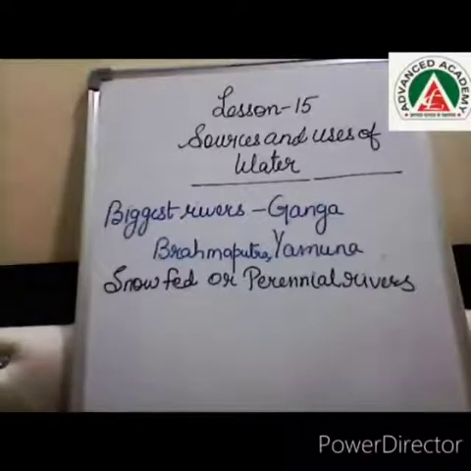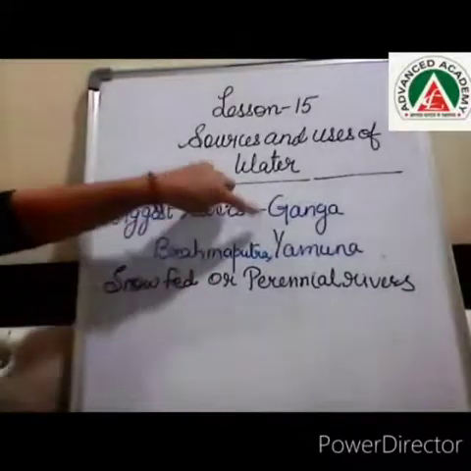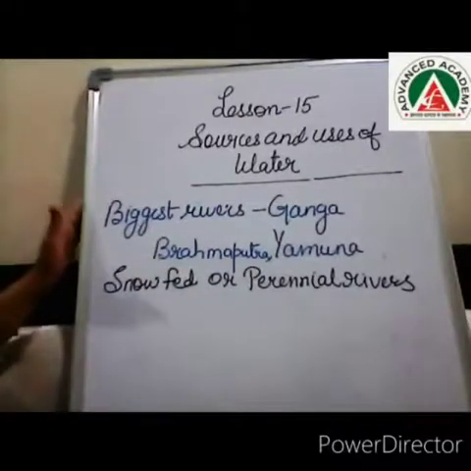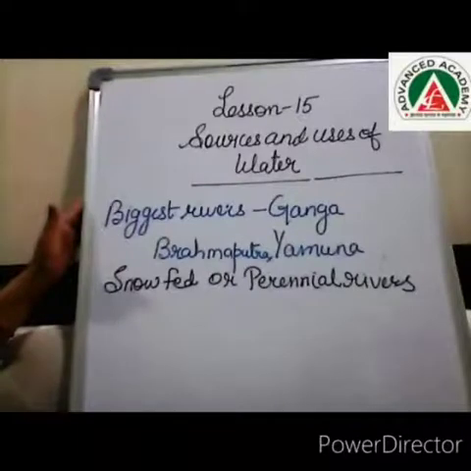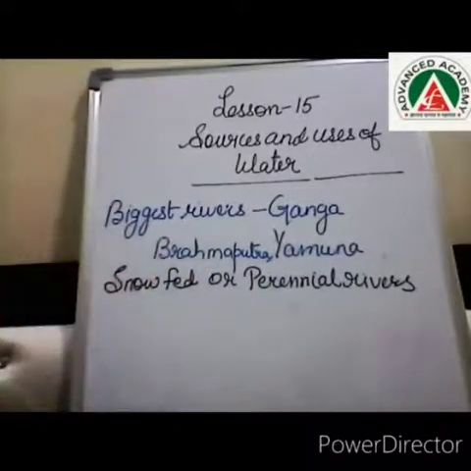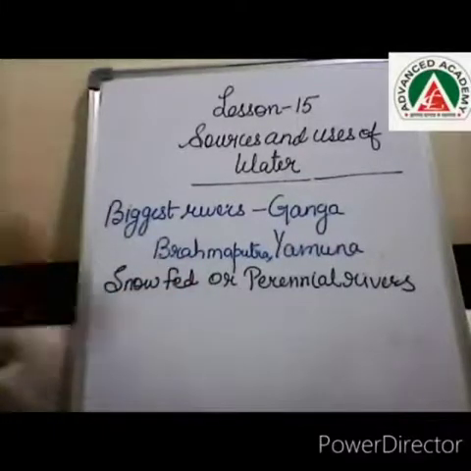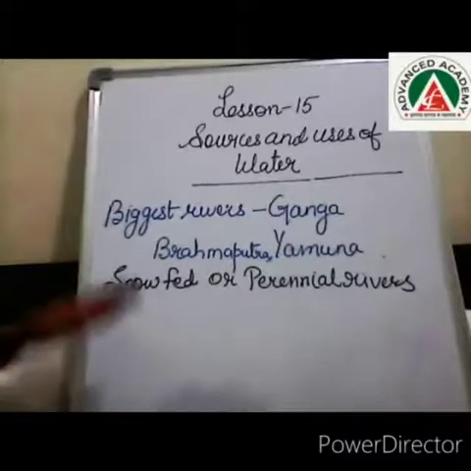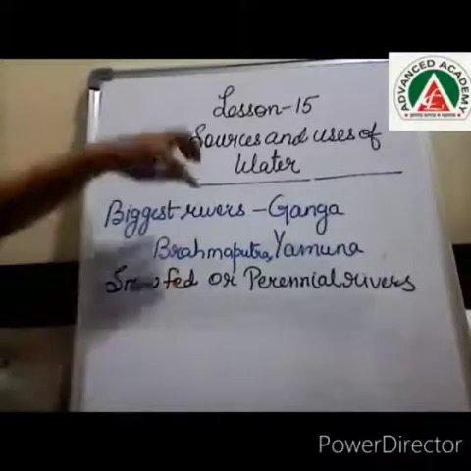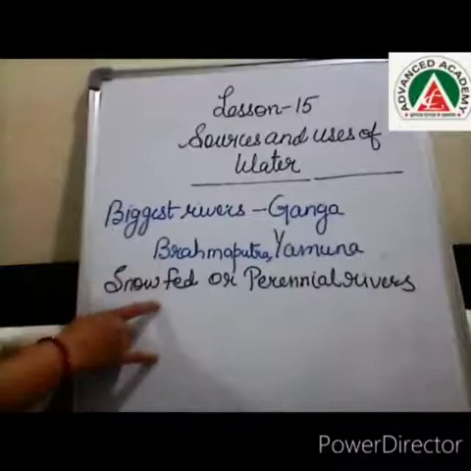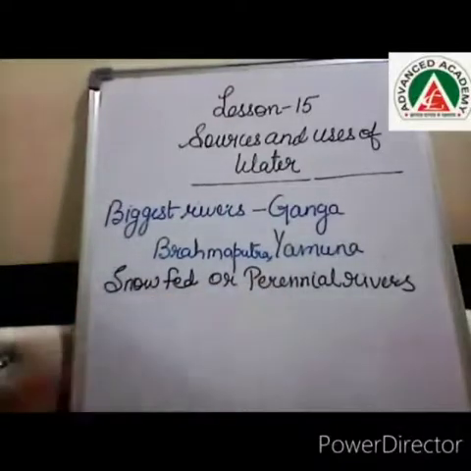Some of India's biggest rivers like the Ganga, Brahmaputra and Yamuna originate in the Himalayas. They get water from the melting snow in the mountains. These rivers do not dry up even in summer. ये कभी भी नहीं सूखती हैं, चाहे कितनी भी गर्मी हो, because they get water from the melting snow, and thus they carry water throughout the year. Such types of rivers are known as snow-fed rivers or perennial rivers.